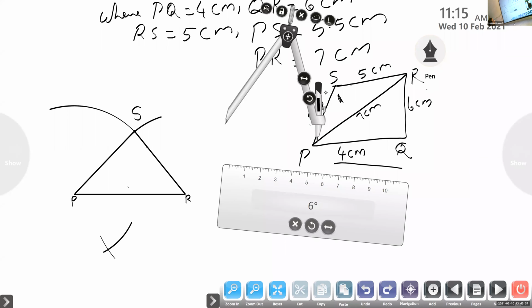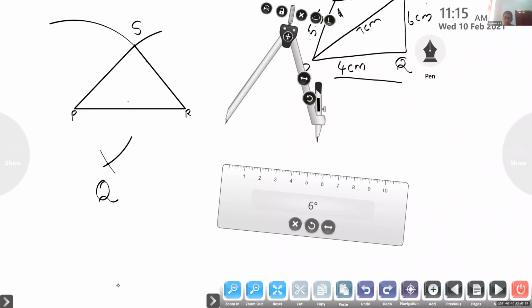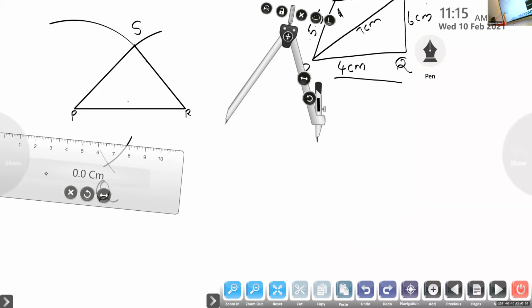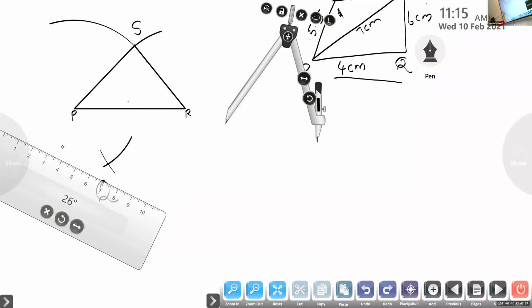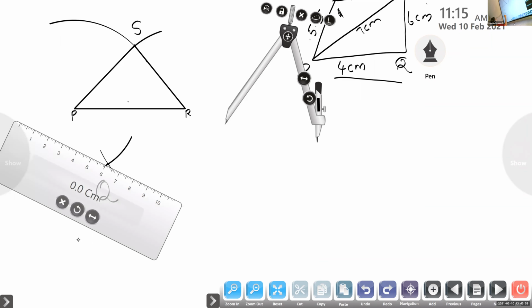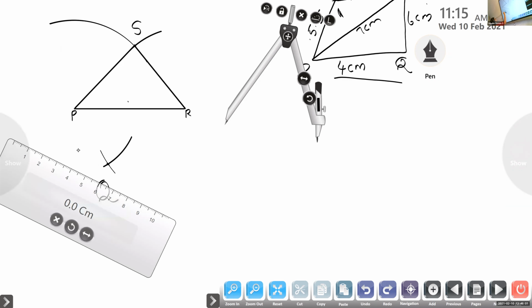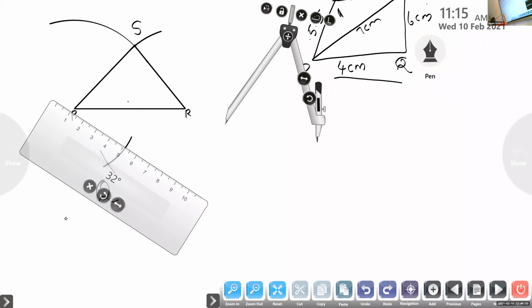So what is this point of intersection, Sridev? Q. It is Q. Now join PQ and RQ.